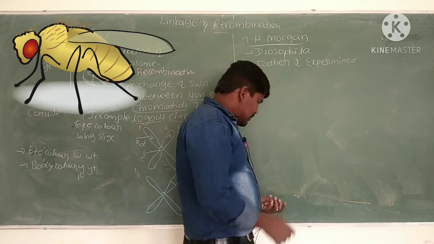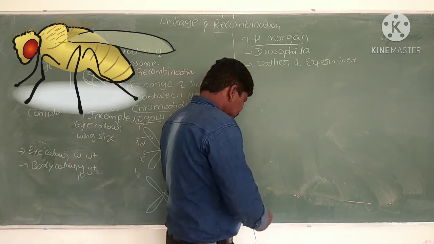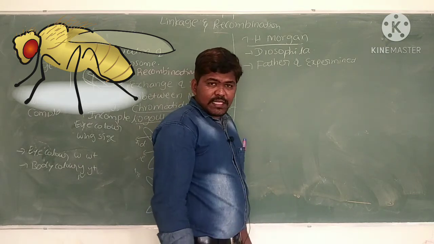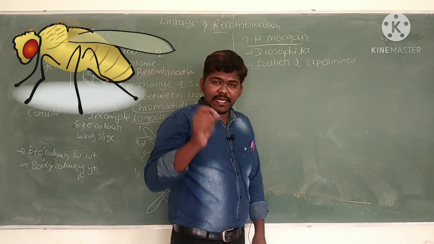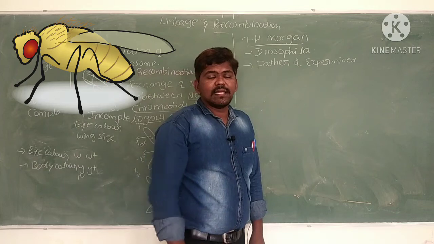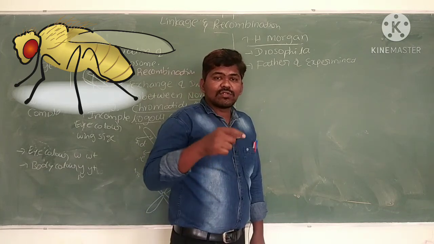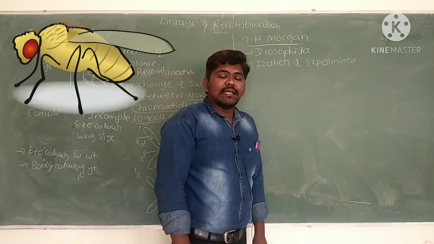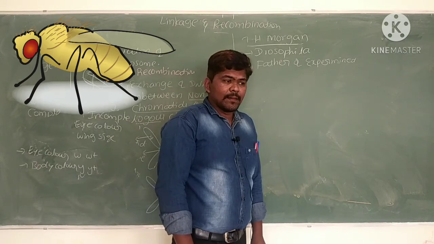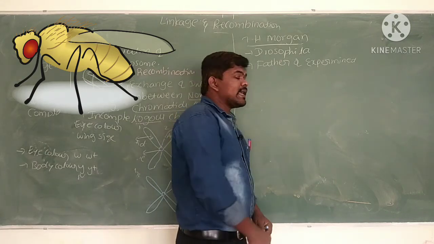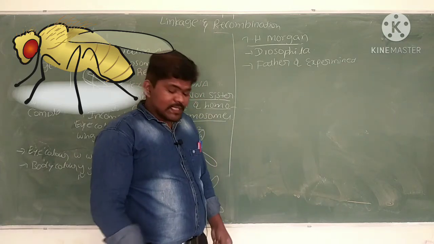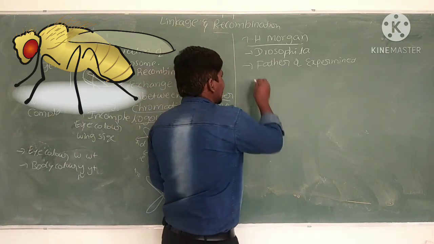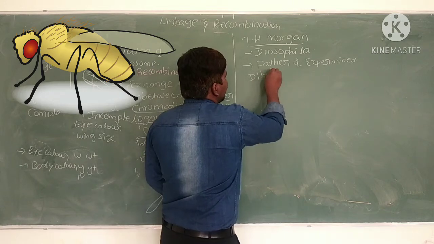If you observe Drosophila, a few genes are compactly, tightly packed, showing complete linkage. A few genes in Drosophila are incompletely linked. Here T.H. Morgan did dihybrid experiments in Drosophila. Which experiments? Dihybrid cross.